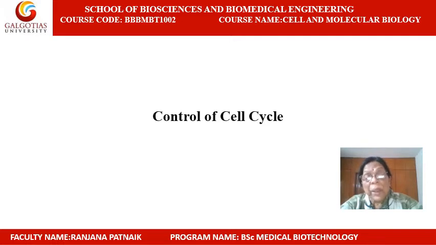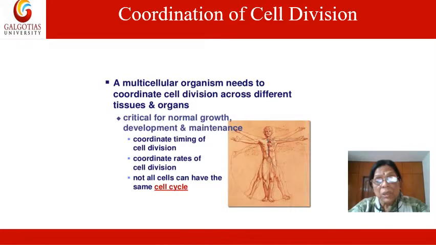Some tissues have cells which can divide at a very fast rate, in some tissues the division of cells is very slow, and some of the cells do not divide. So how all these things are controlled, that we are going to discuss in the control of the cell cycle. Let's come to the next slide.